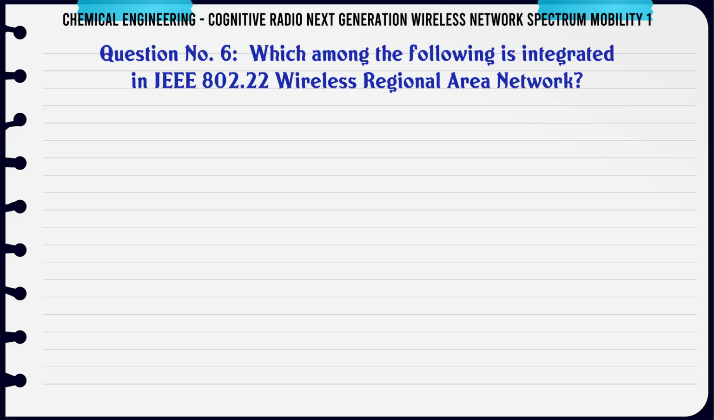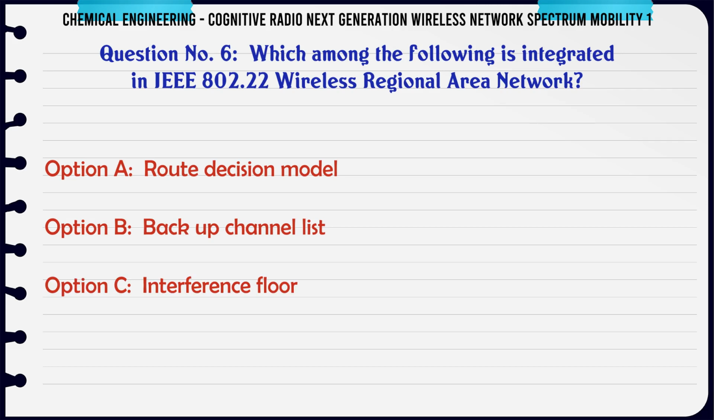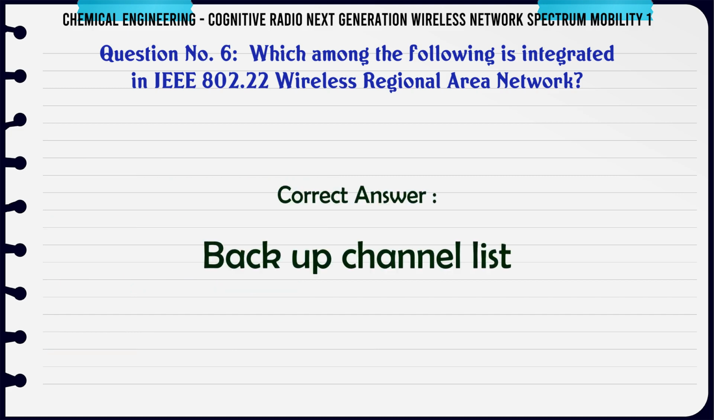Which among the following is integrated in IEEE 802.22 wireless regional area network? A. Route decision model. B. Backup channel list. C. Interference floor. D. Spectrum decision model. The correct answer is backup channel list.